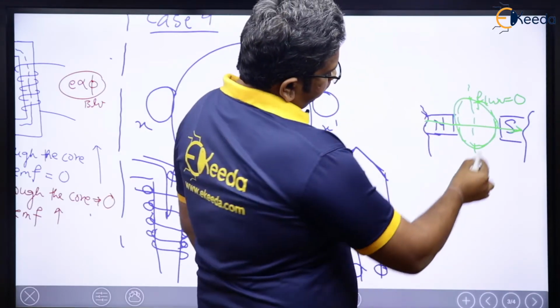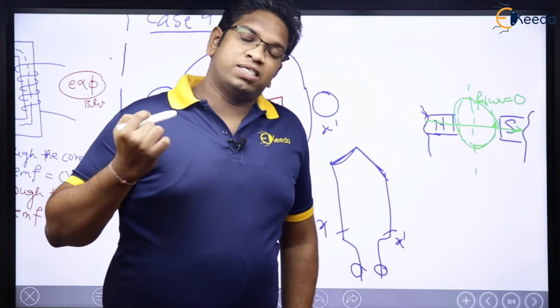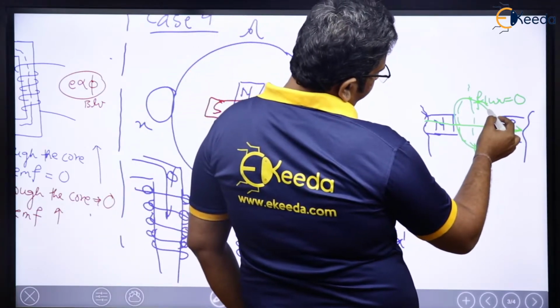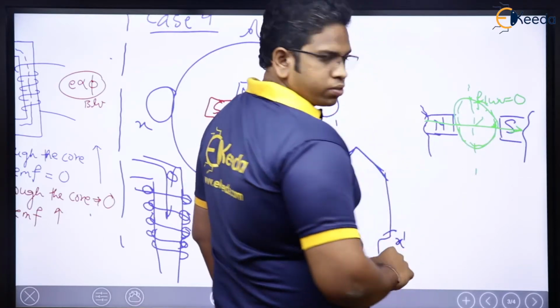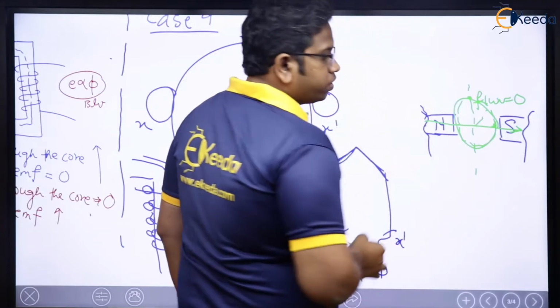Now, if I am sitting here on this particular point, I will experience maximum magnetic flux. The moment I move here, I will experience some magnetic flux. The moment I go here, I will experience 0 magnetic flux.